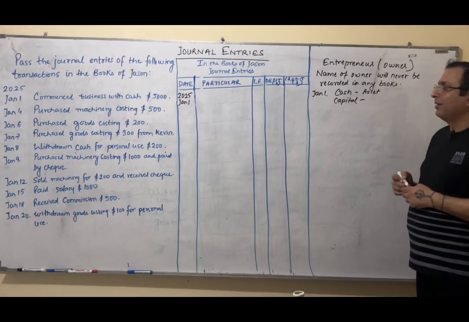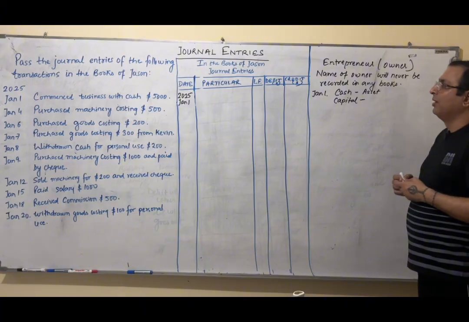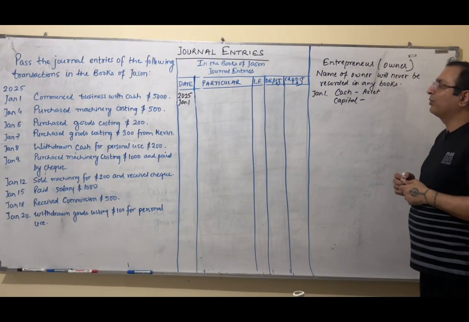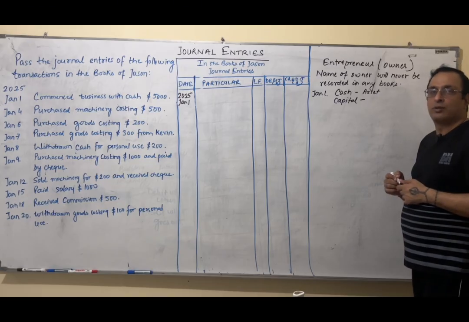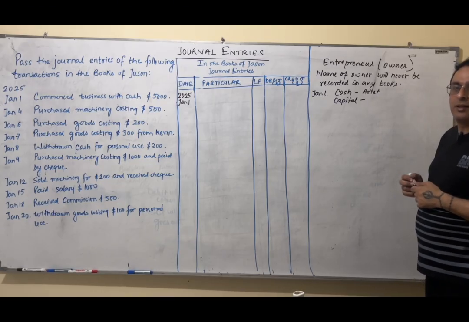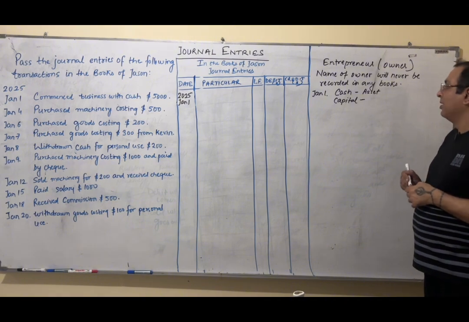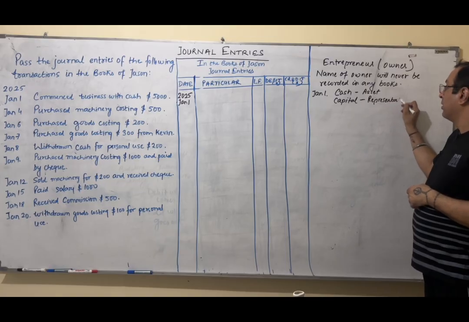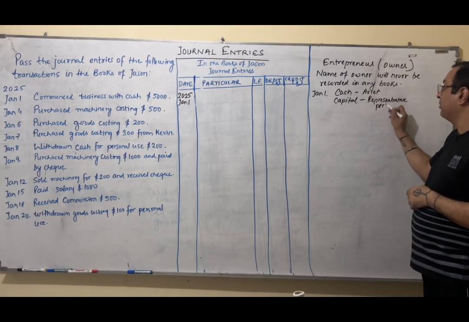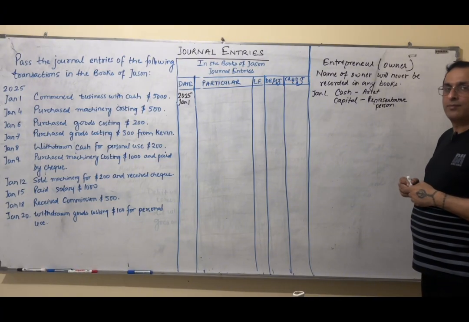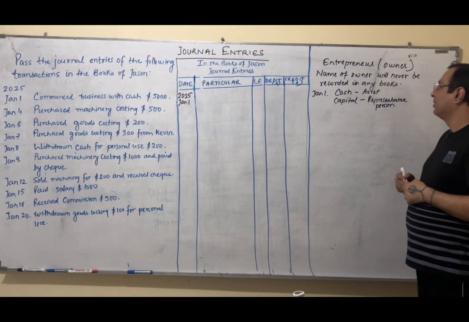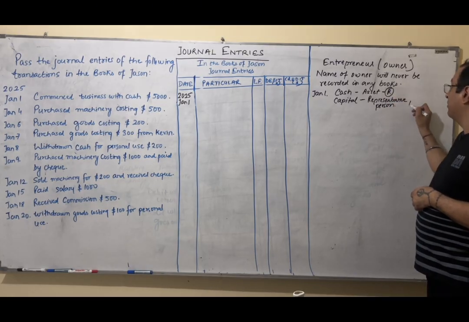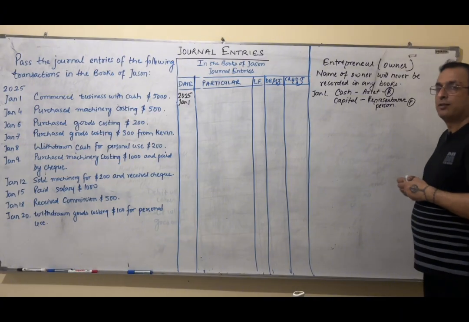And what capital is? Now, just try to understand what I will say now. Capital will represent the entrepreneur, the owner, because I told you we cannot enter Jason's name in the books. So, capital represents the amount which is given to the business by Jason. So, capital is representative person because as the term is representing a person. Right? Now, let's think how we will give sides. Asset is a real account and any person is a personal account. What real account says? Debit what comes in.